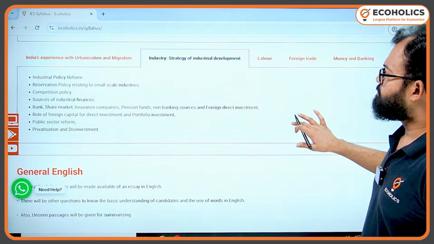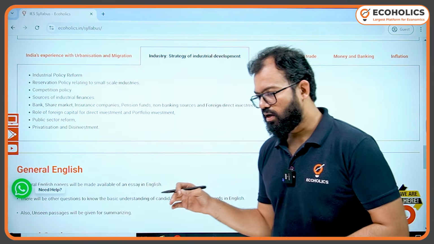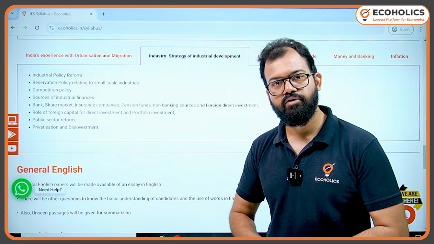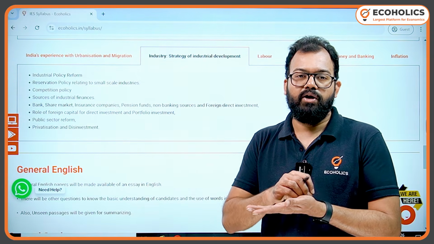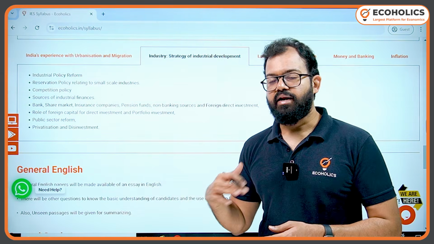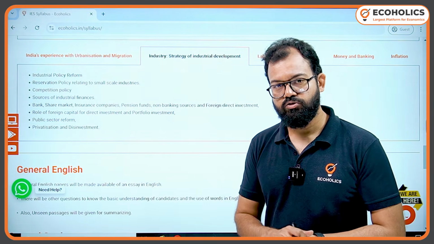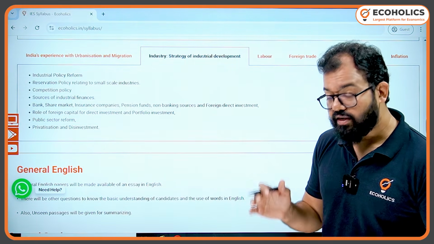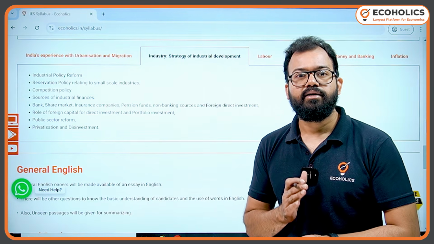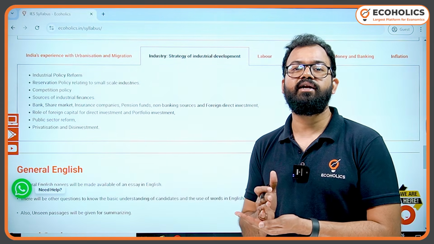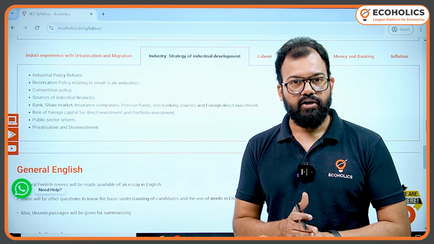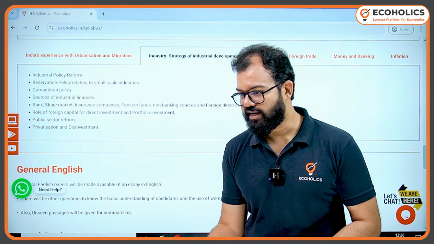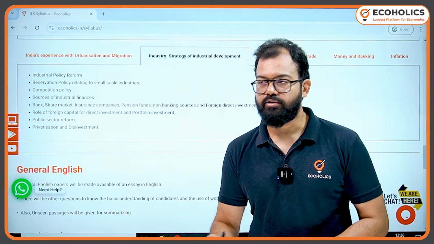Then we have industry, so industrial policy reforms. I feel that since 1991, we have had a major industrial reform, although not named as industrial reform, and that is Make in India. India wanted to become a part of the global value chain. And right now, countries are seeing India as an alternative to China, since China is obviously struggling to cope. The recent victory of Donald Trump has led to speculation that he will fight the trade war or tariff war against China again, and this is the best opportunity for our country to take advantage.